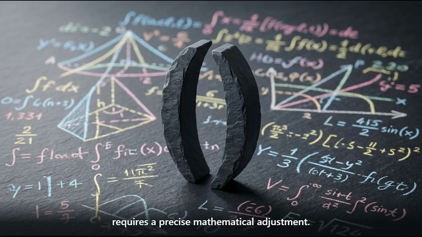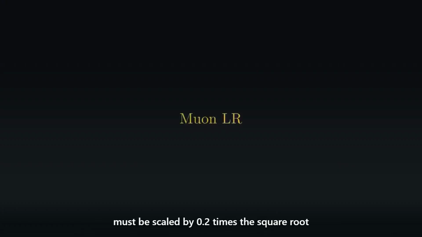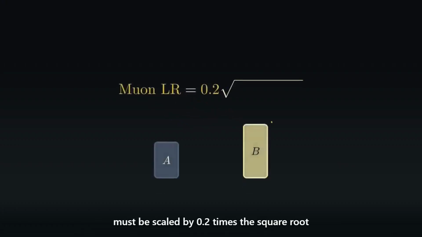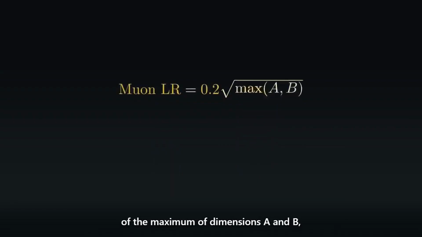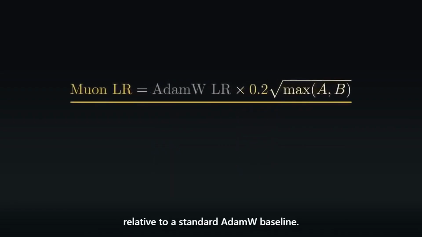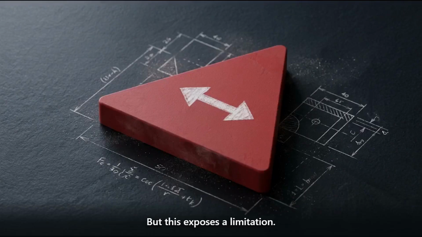Achieving this stability requires a precise mathematical adjustment. The Muon optimizer's learning rate must be scaled by 0.2 times the square root of the maximum of dimensions A and B, relative to a standard AdamW baseline. But this exposes a limitation. MUP is strictly a width result.